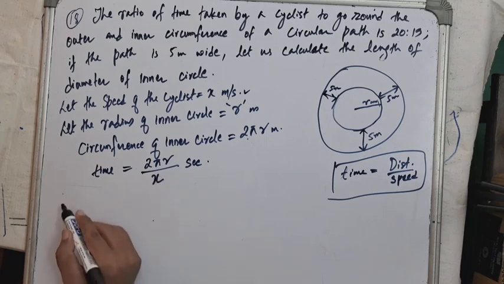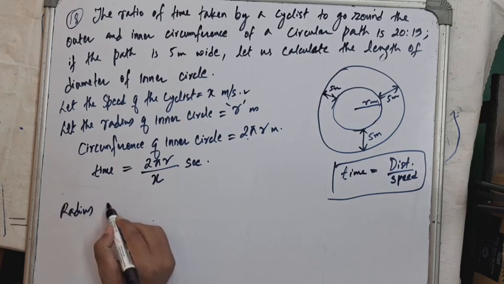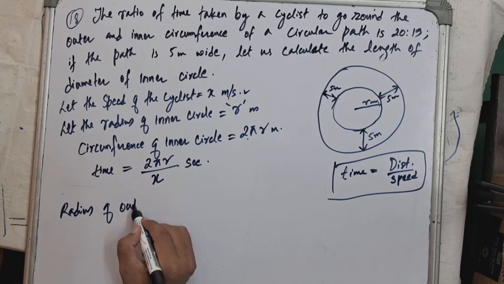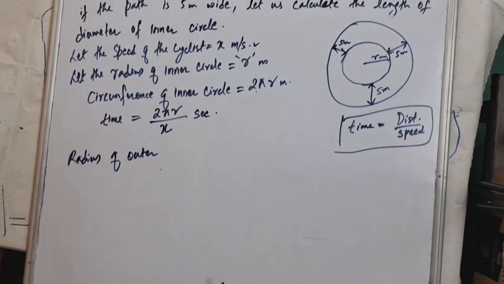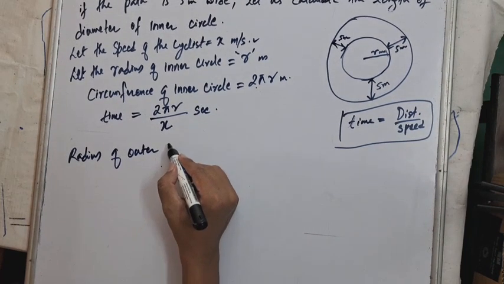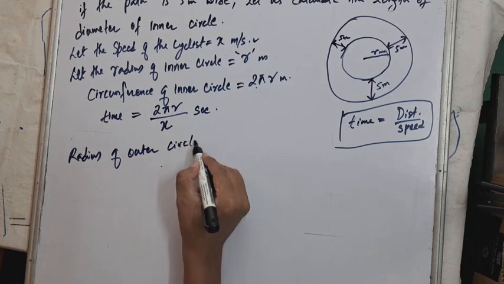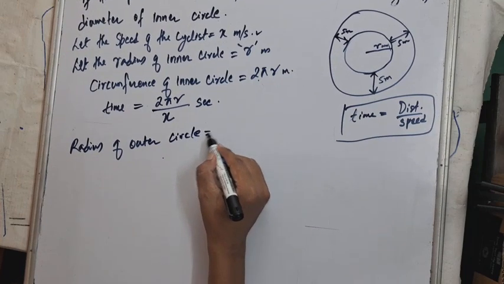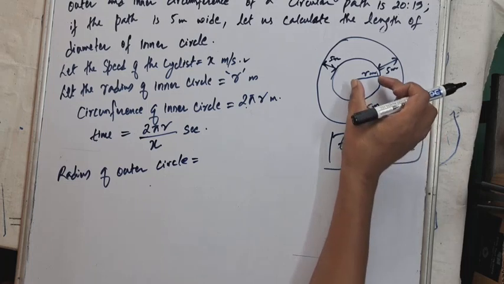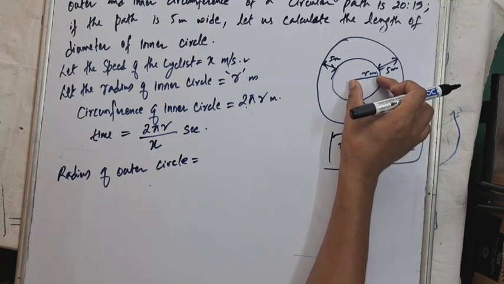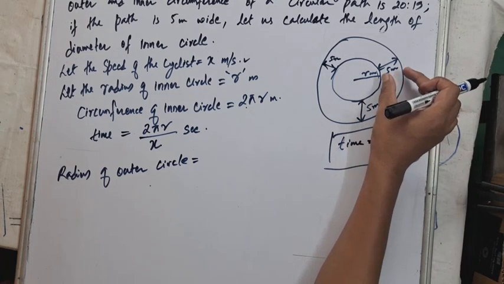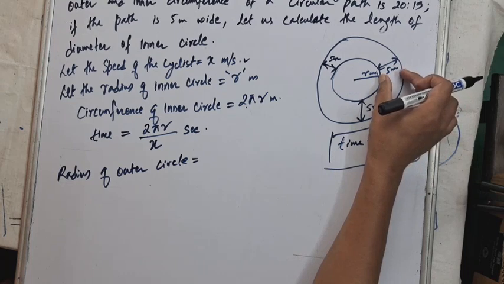Okay. Let us write the radius of the outer circle. See, small r is the radius of the inner circle and this is the width of the path, isn't it?